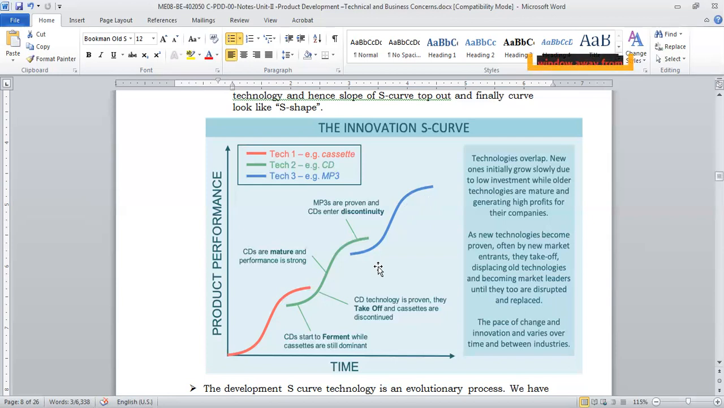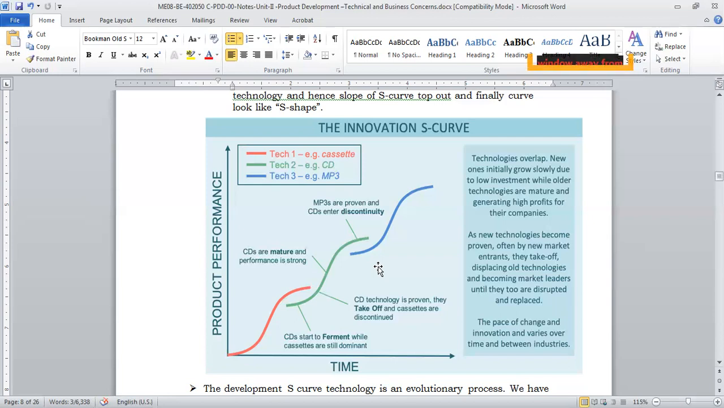Technologies overlap. The technology of CD and cassette was overlapping. The technology of MP3 and CD was overlapping. Now the technology of MP3 and Bluetooth is overlapping. The new one initially grows slowly due to low investment, because the new technology is coming up and people are getting used to it, so it will have low growth. But by that time, the old technology will have high growth or maturity.